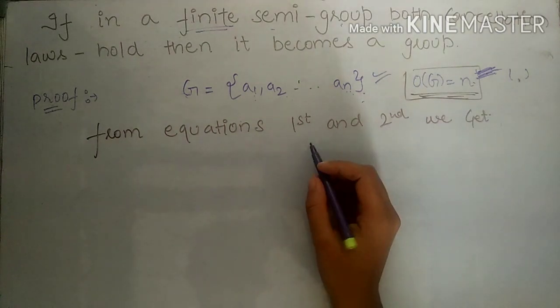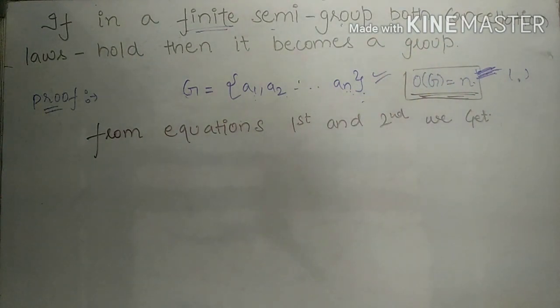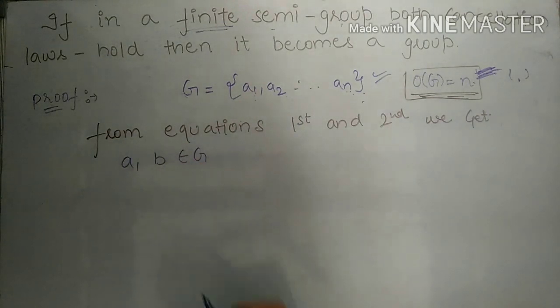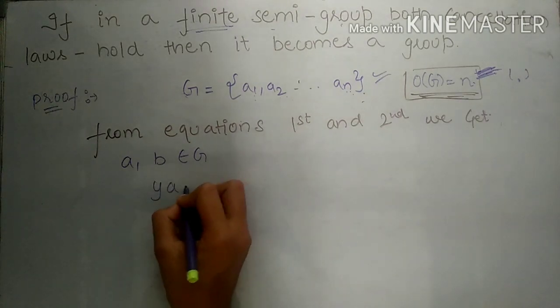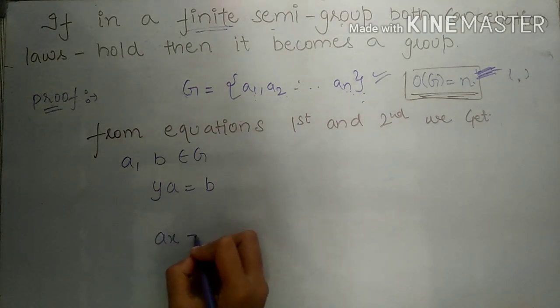So friends, from the first and second equations, what do we get? For any A and B belonging to G, either we take an equation of this type, or we take an equation of this type.